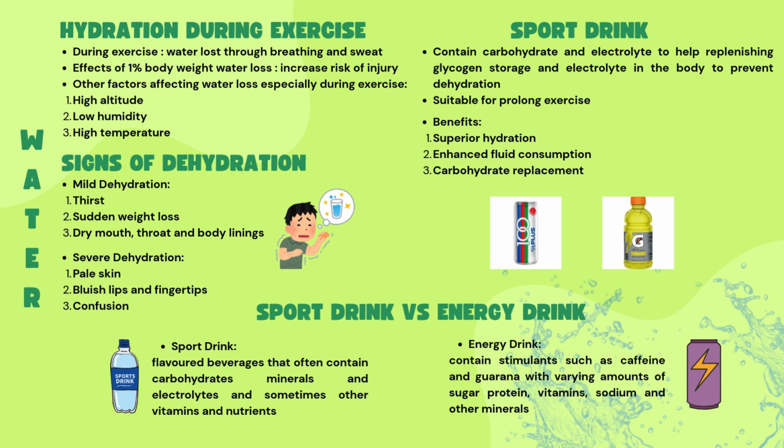Hydration during exercise. During exercise, water is lost through breathing and sweat. Effects of 1% body weight water loss: increased risk of injury. Other factors affecting water loss, especially during exercise: high altitude, low humidity, and high temperature. Signs of dehydration. We have 2 types, which are mild dehydration and severe dehydration. Mild dehydration: thirst, sudden weight loss, dry mouth, throat, and body cramping. Severe dehydration: pale skin, bluish lips and fingertips, confusion.